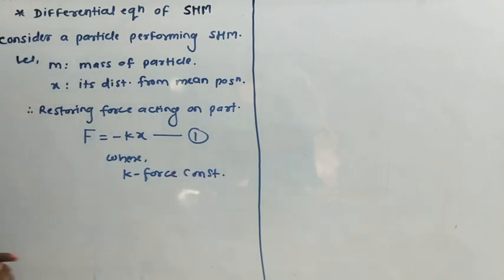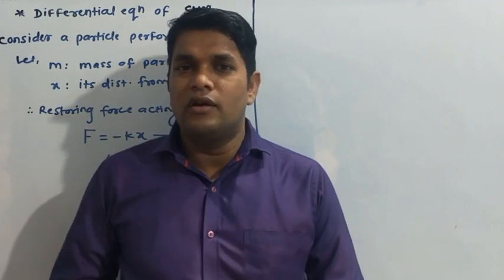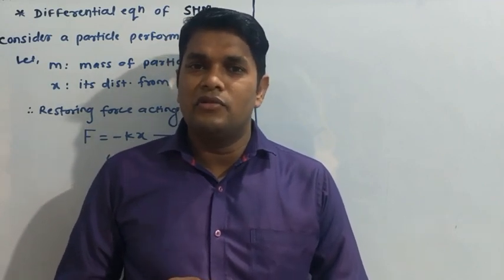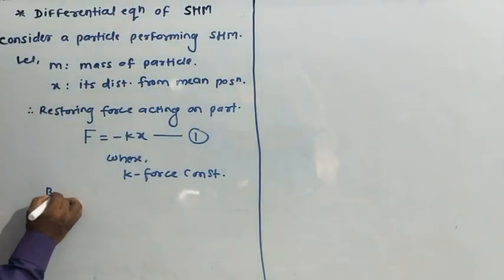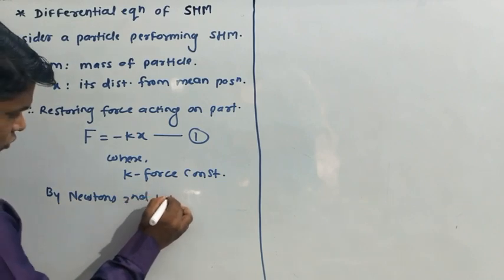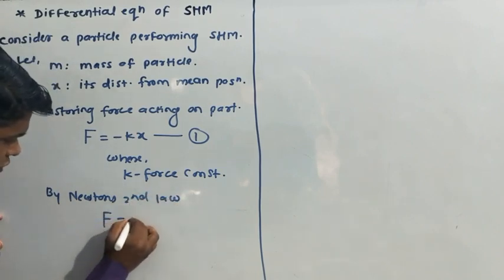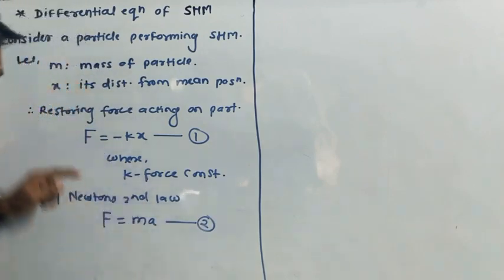Understood? Now according to Newton's second law, the force acting on the particle is given by mass into acceleration. That is by Newton's second law. What is Newton's second law? That F is equal to mass into acceleration. Equation number 2. Okay, so here we have F.